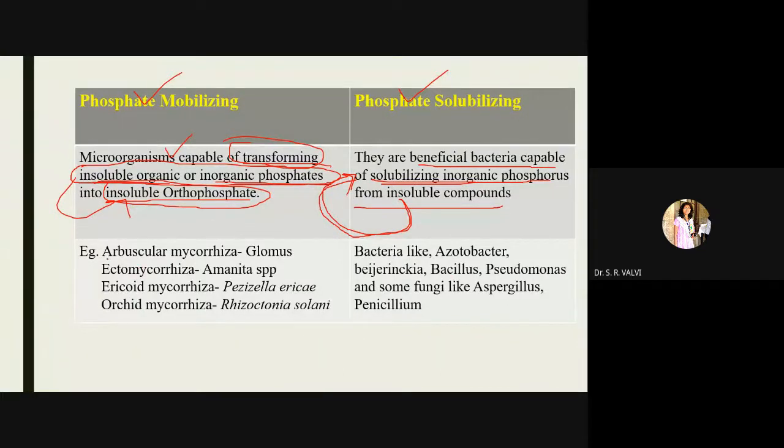Here you can see AM fungi, arbuscular mycorrhiza fungi. Example is Glomus. Then ectomycorrhiza, example is Amanita. Then ericoid mycorrhiza, example is Pezizella ericae. Then orchid mycorrhiza, example is Rhizoctonia. In the case of solubilizing phosphates, the examples are Azotobacter, Beijerinckia, Bacillus, Pseudomonas, and fungi like Aspergillus and Penicillium. So these are the phosphate mobilizing and phosphate solubilizing microorganisms.